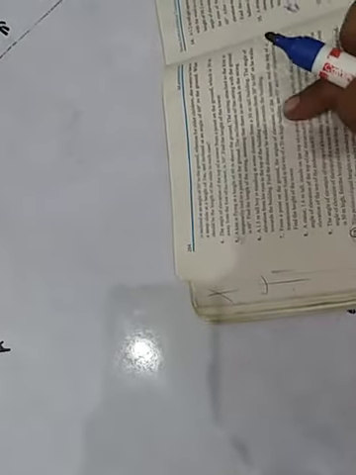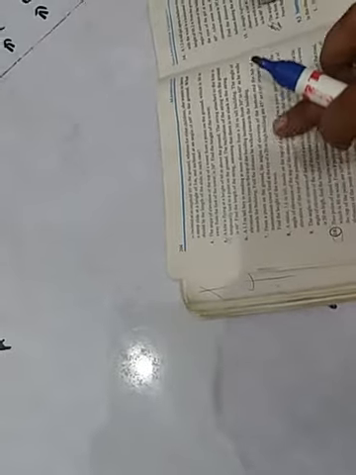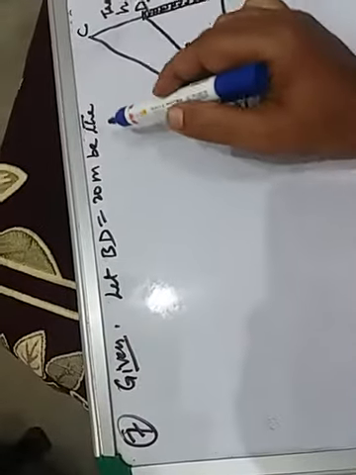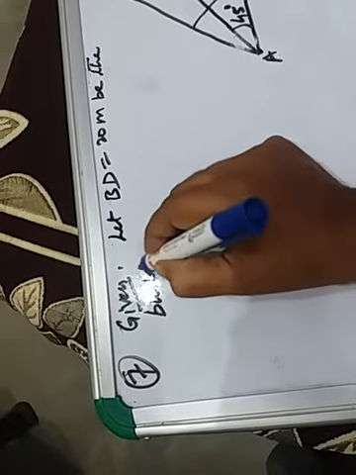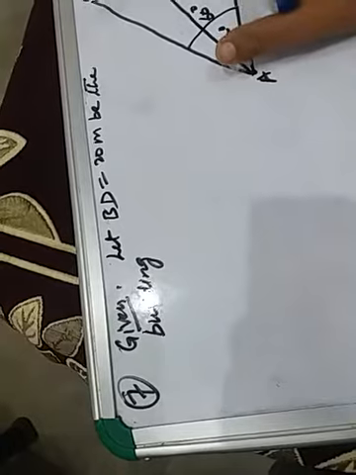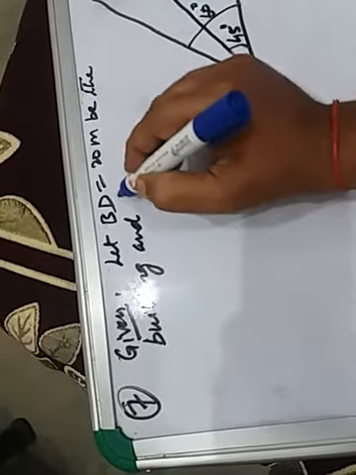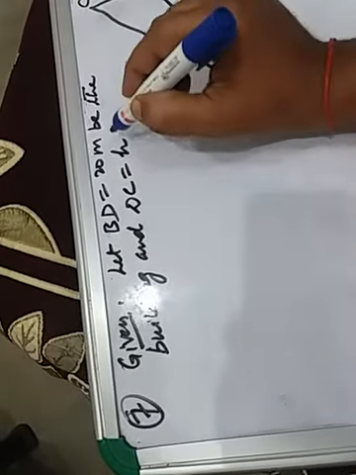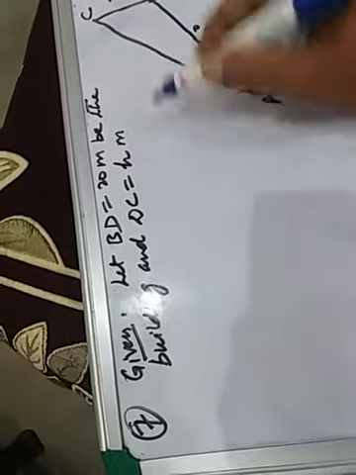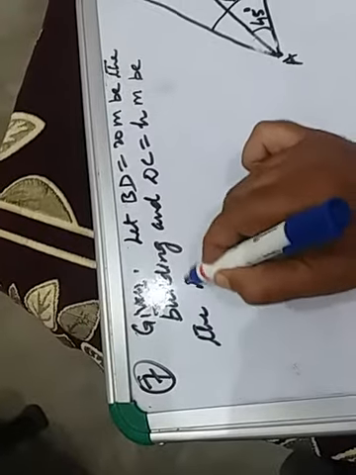It is given in the question: from the ground, the angles of elevation of the bottom and the top of a transmission tower fixed at the top of a 20-meter high building. Let BD equal to 20 meter be the building. And DC equal to h meter be the transmission tower.